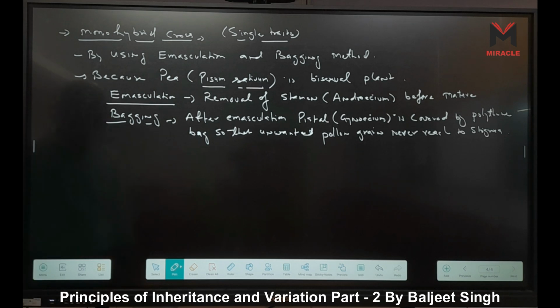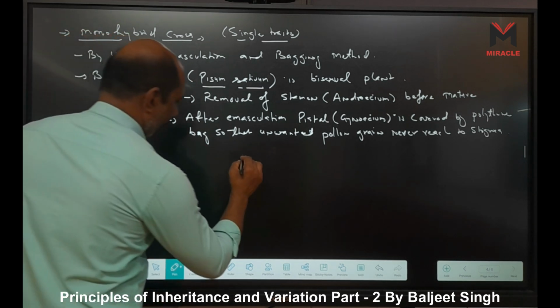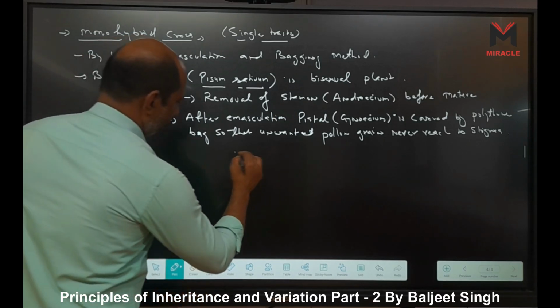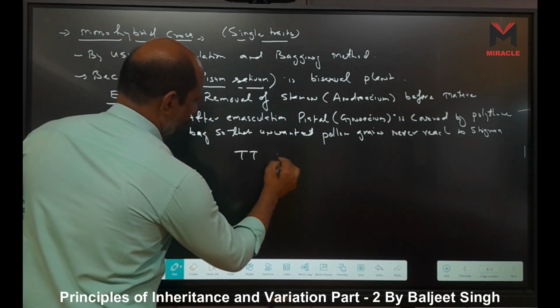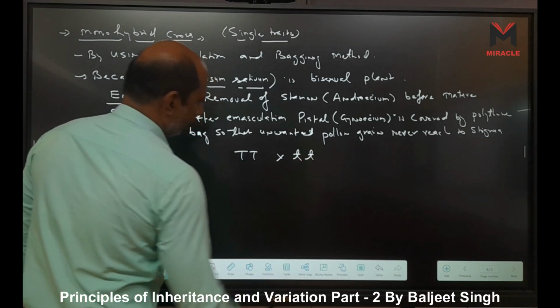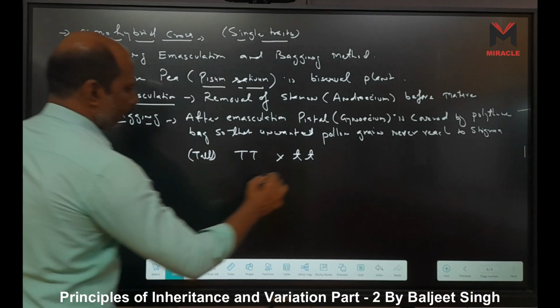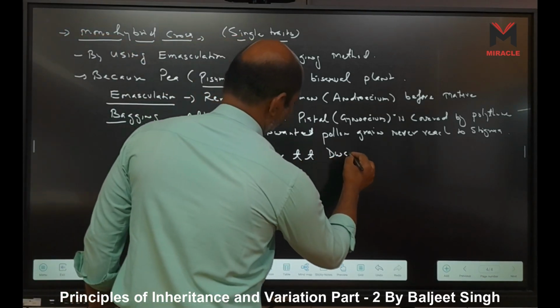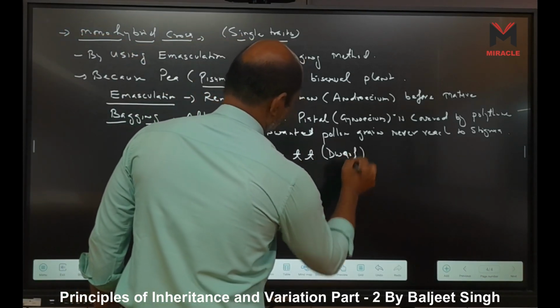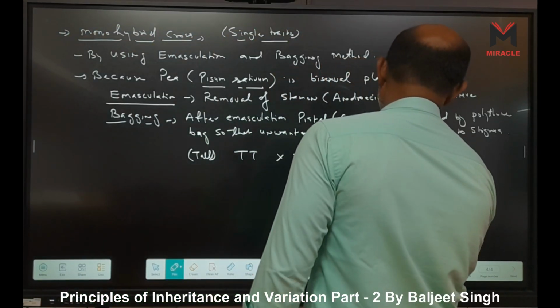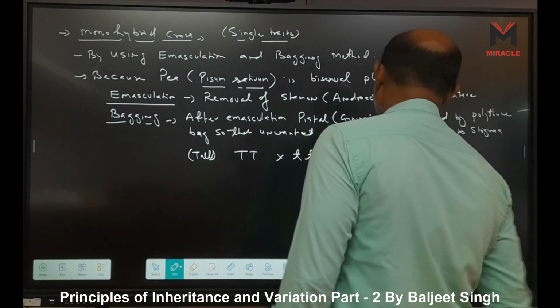So what did he do with this one? He used capital T, capital T crossed with small t, small t. That is the tall plant, and this one is the dwarf plant. These are the parents.